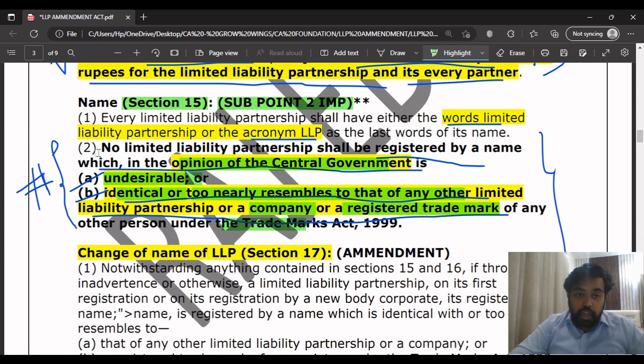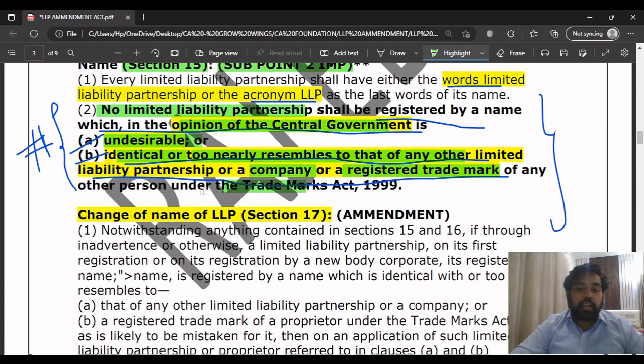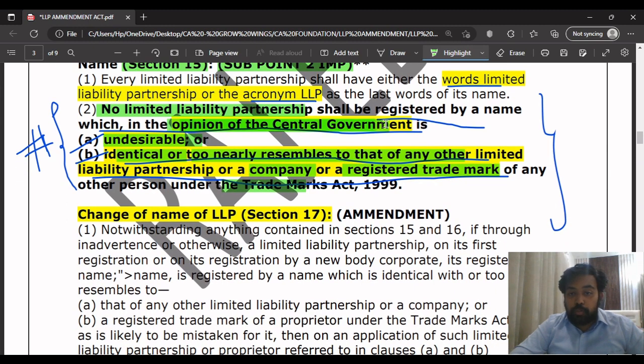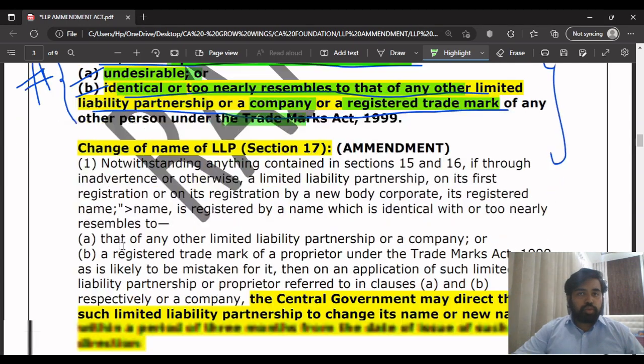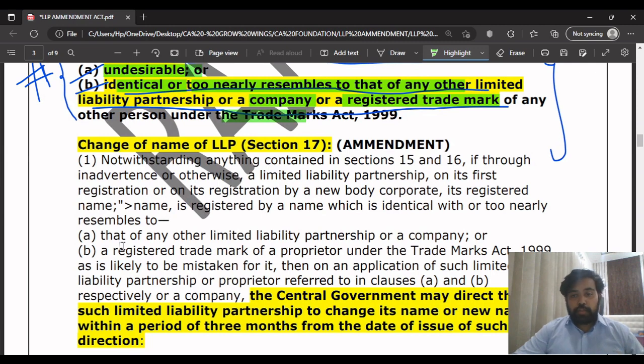None of the LLPs with such a name, under these two conditions, will be registered if it is in the opinion of the central government. This word you have to remember, because here the central government is coming. Whenever there is an intervention, the intervention is by the central government here. Next, coming to the next point, change of name, section 17.